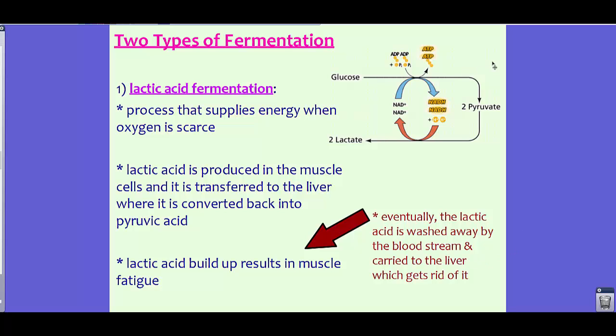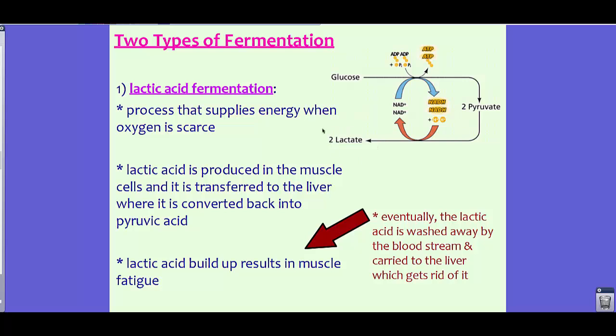Now, while we're not going into the specifics of lactic acid fermentation, do note that in the top right-hand corner, this is sort of the process of it. So small amounts of ATP are produced. And when I say small, I mean very small. Your body uses it in order to replenish some of the energy sources that have been used in your activity.